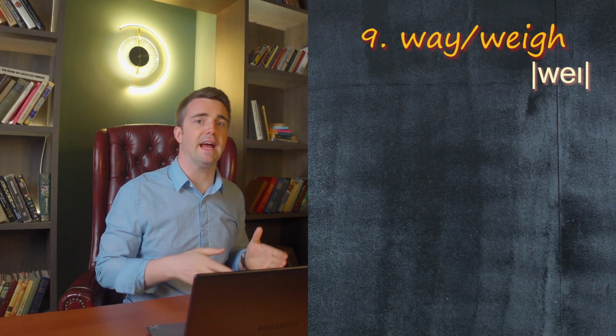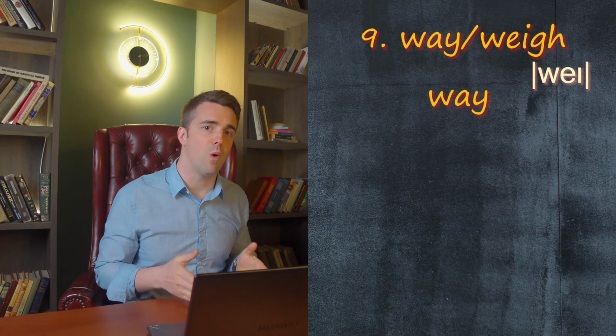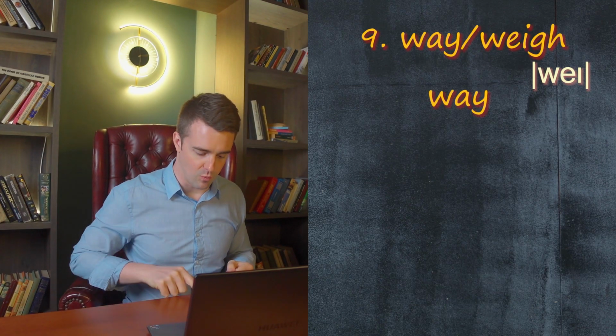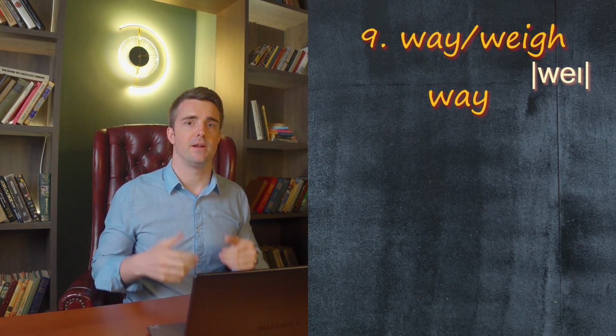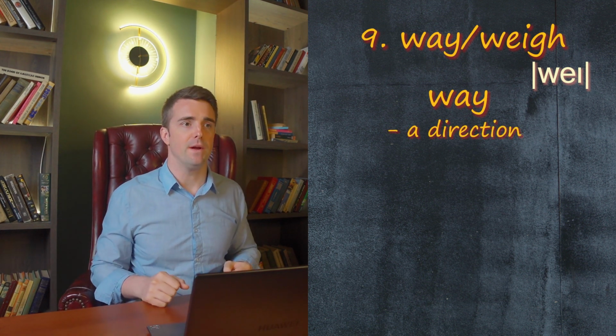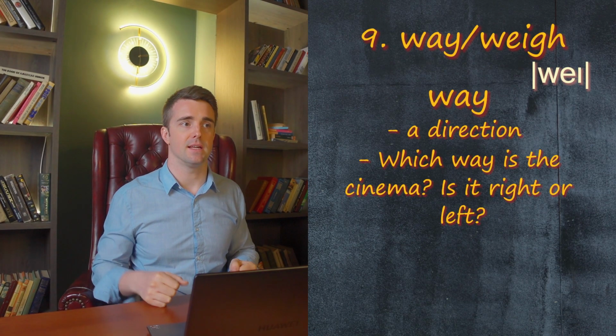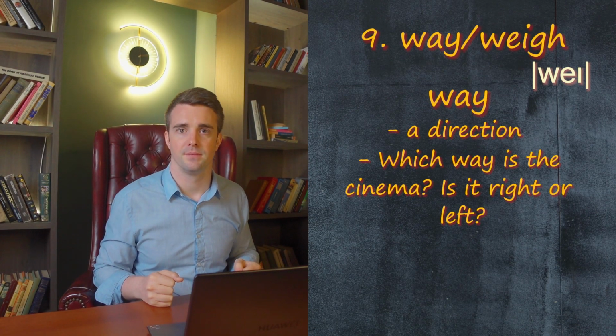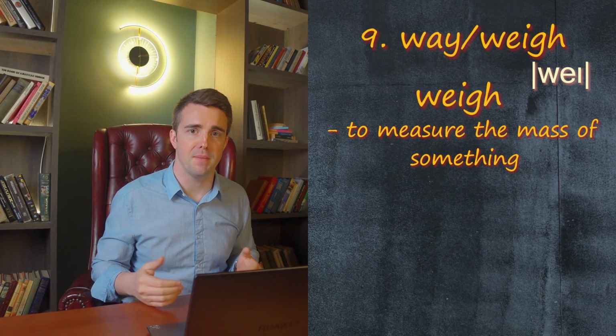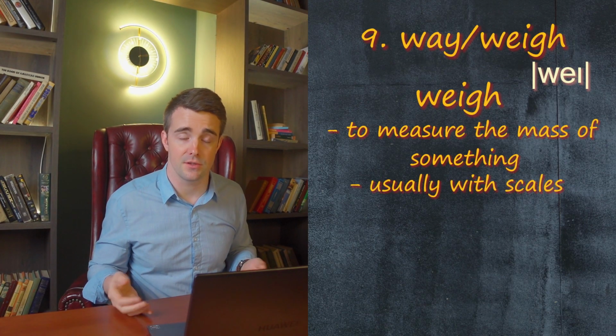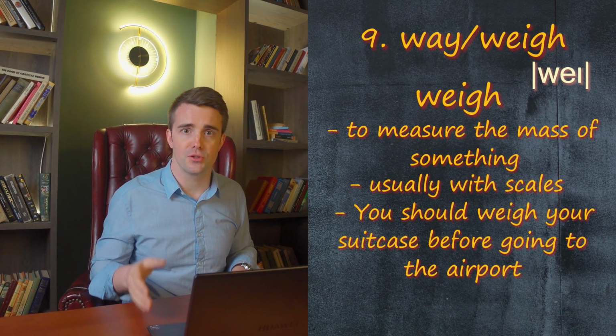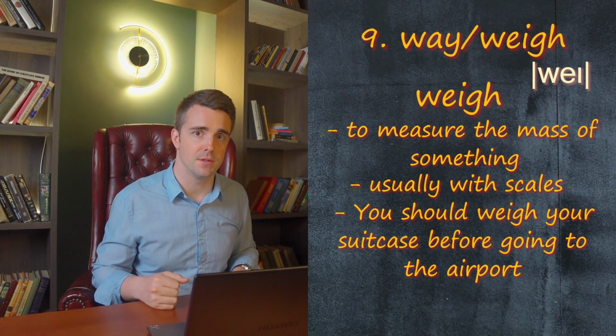Then there is way and weigh. Way with the A and the Y. Way is a direction. So for example, which way is the cinema? Is it right or left? And then weigh is to measure the mass of something, usually with scales. So for example, you should weigh your suitcase before going to the airport.